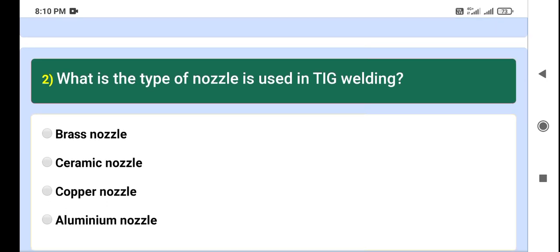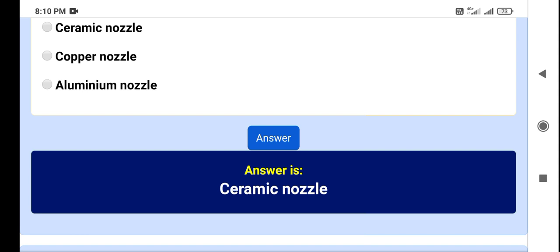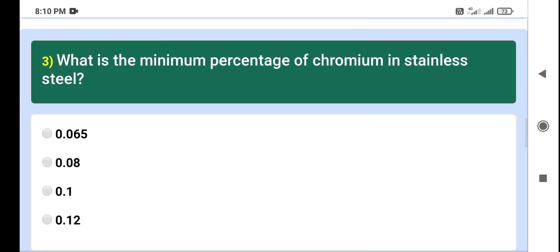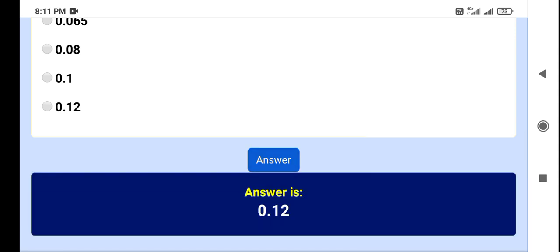Now our second question is, what type of nozzle is used in TIG welding? Brass nozzle, ceramic nozzle, copper nozzle, aluminum nozzle. My answer is ceramic nozzle. Let's see. The answer is ceramic nozzle. Now question number 3. What is the minimum percentage of chromium in stainless steel? 0.065, 0.08, 0.1, 0.12. My answer is 0.12. Yes, the answer is 0.12.